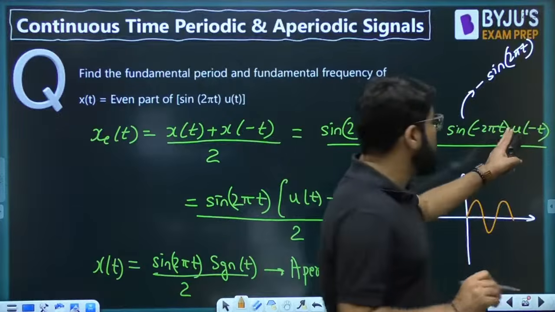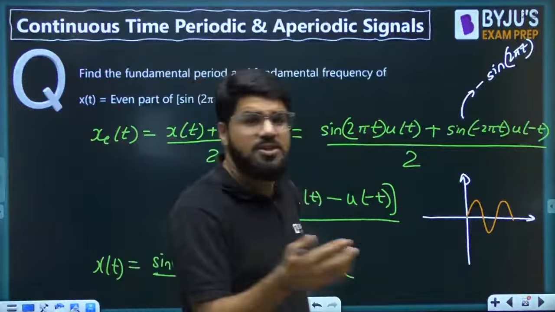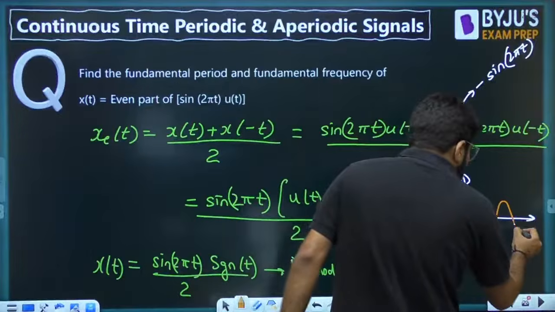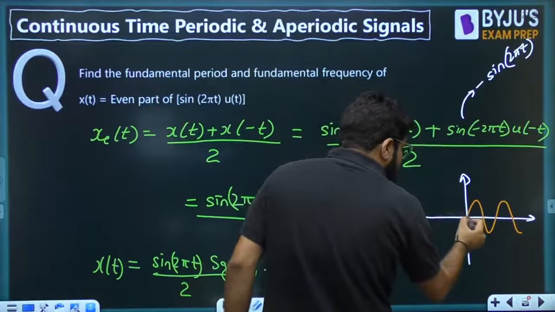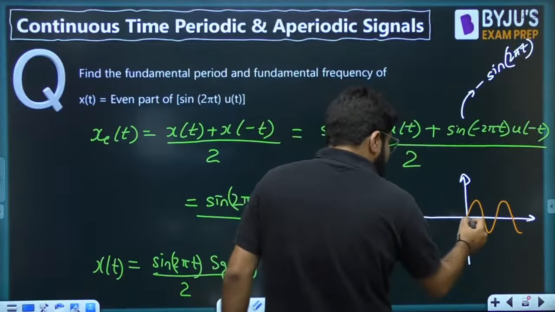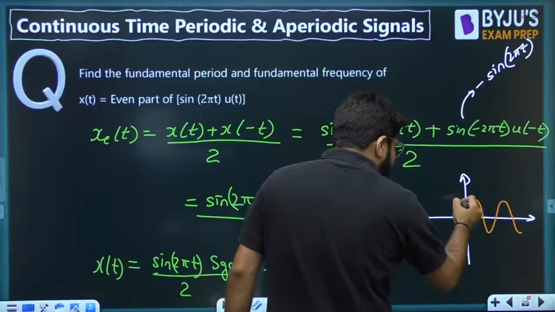The signal on the left, u minus t, is a mirror image of the unit step signal that exists on the left hand side. But what is multiplied with u minus t? That is minus sin theta. Actually, on the left hand side this is the sin theta, but I have minus sin theta.